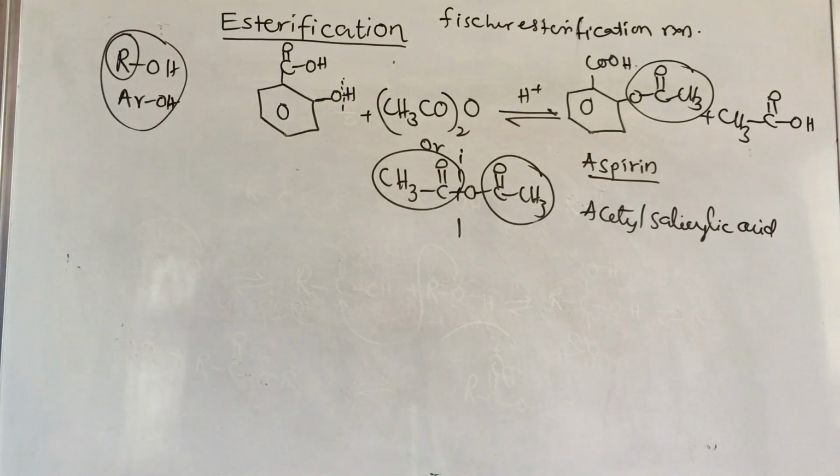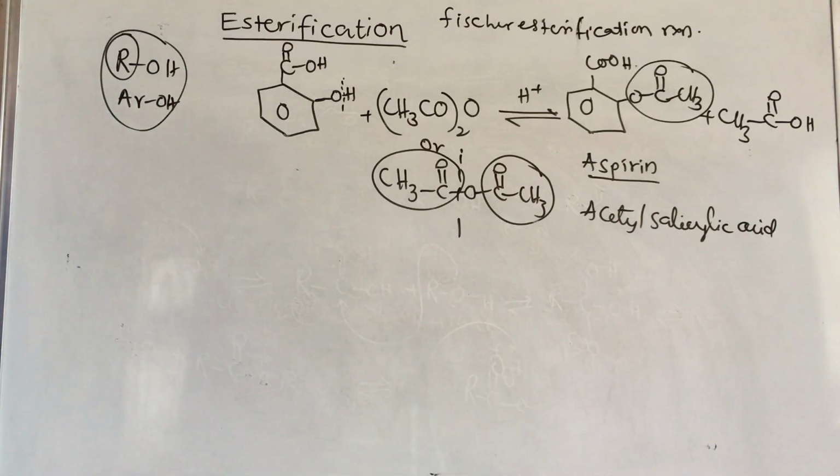They may ask the question like this: phenol treated with carbon dioxide forms compound A. That compound A reacts with acetic anhydride in the presence of acidic medium and gives B. Then what is B? B is aspirin.